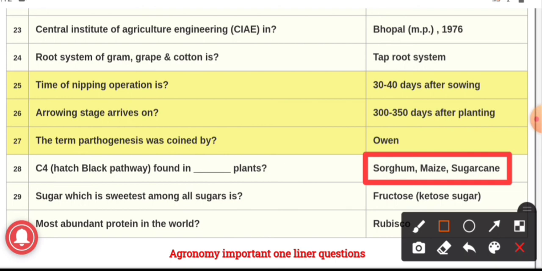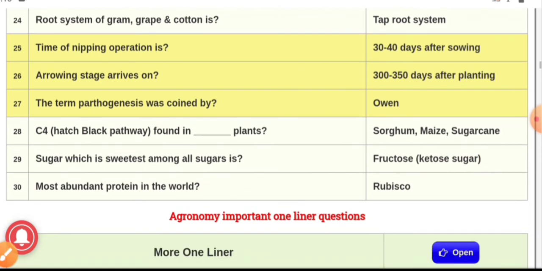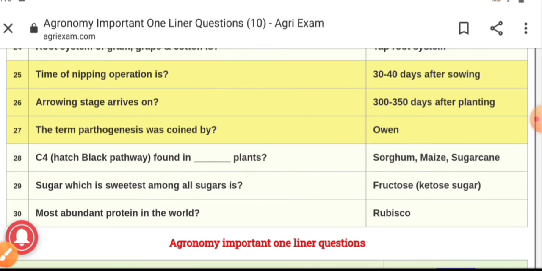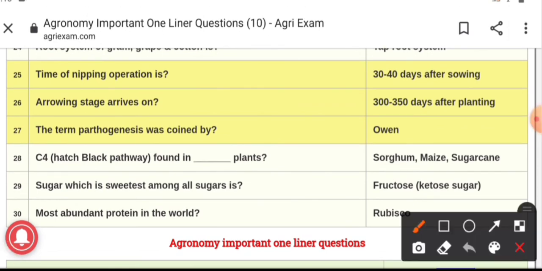Question number 29. Which sugar is sweetest among all sugars? The answer is fructose, and fructose is a ketone sugar and it is the sweetest among all the sugars. Question number 30. Most abundant protein in the world, and the most abundant protein is Rubisco.